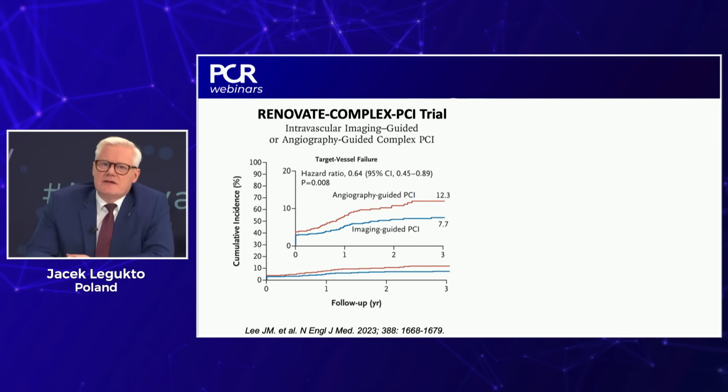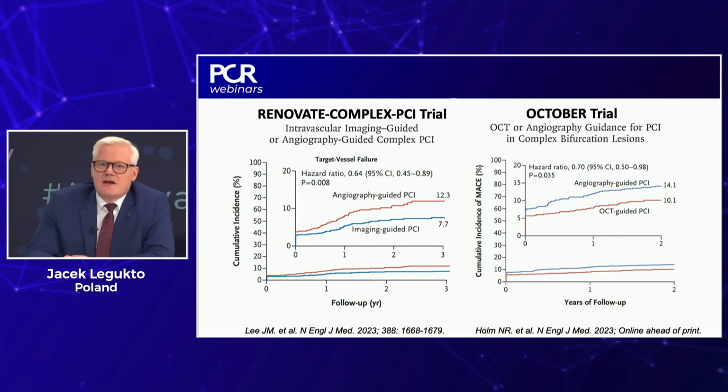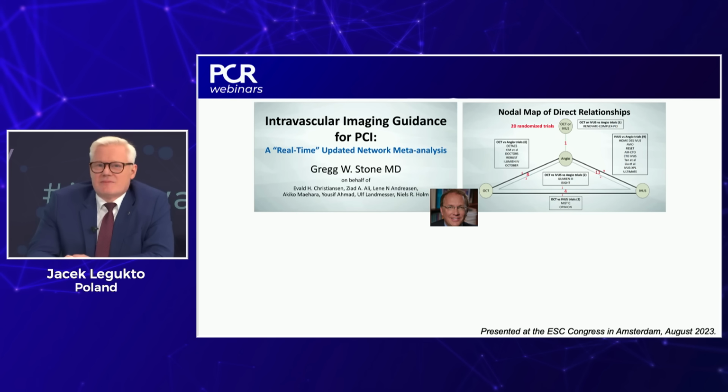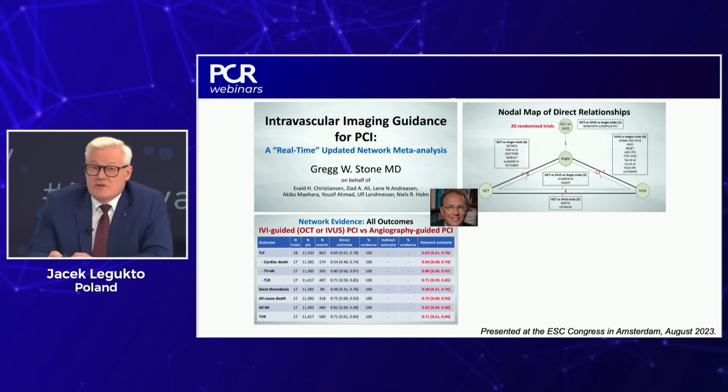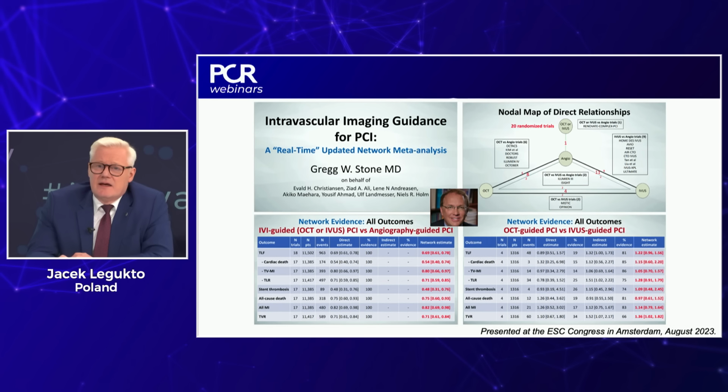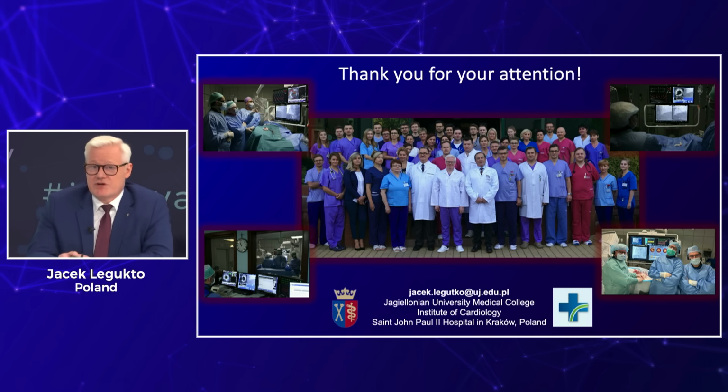according to mortality. And we have 2 randomized trials mentioned before, RENOVATE-COMPLEX-PCI and the OCTOBER trial, and we have this large meta-analysis of all randomized trials comparing angiography with intravascular imaging, either IVUS or OCT, where we can appreciate not only the lower risk of revascularization or stent thrombosis, but also all-cause and cardiac mortality. And this was mentioned before, it doesn't matter if we use OCT or IVUS, if they are both good enough for a particular patient, but the most important is to use it in complex procedures.